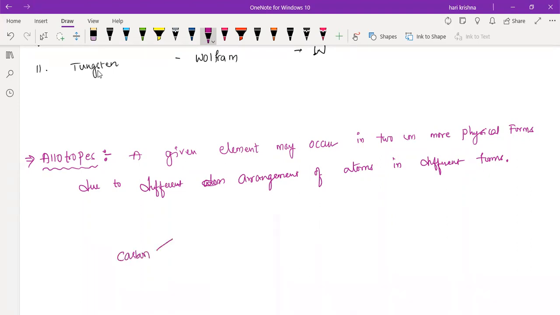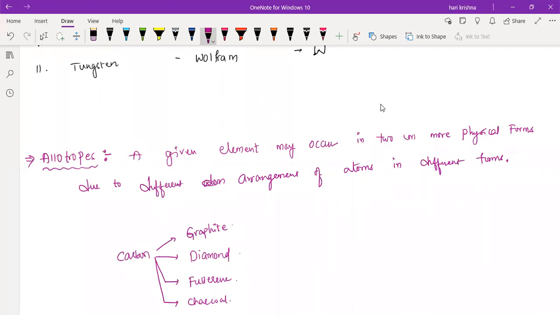Carbon can exist in the form of graphite, diamond, fullerene, or charcoal. All these are real existences only, right? The same carbon exists in different forms because they have different arrangements of atoms.